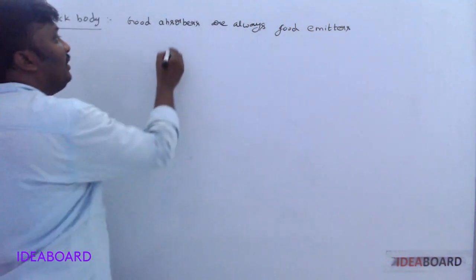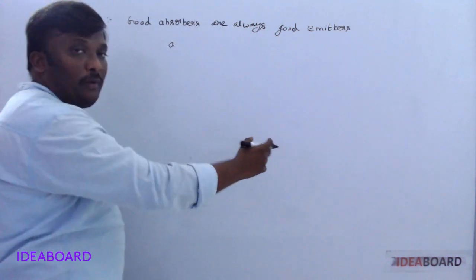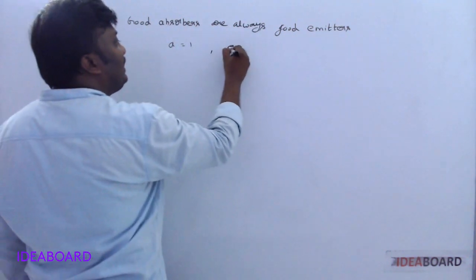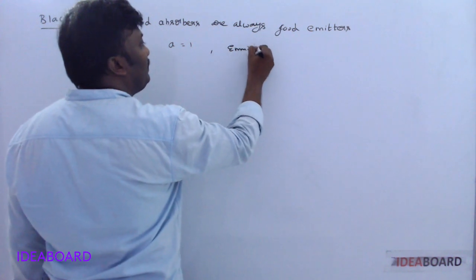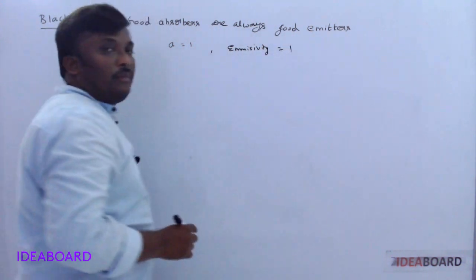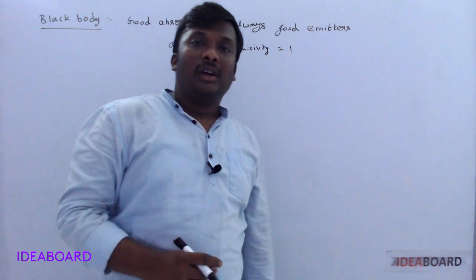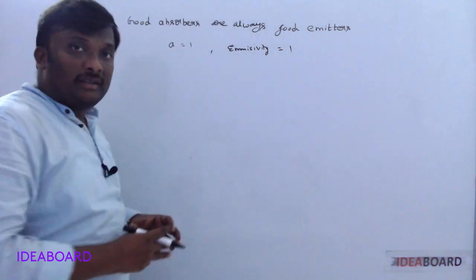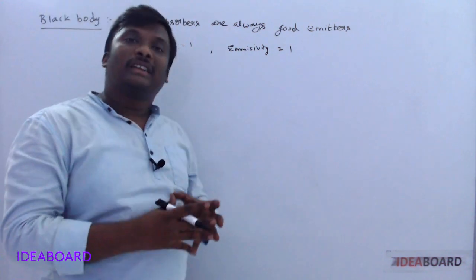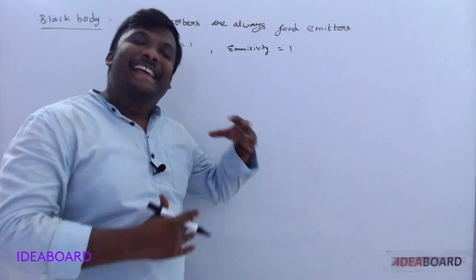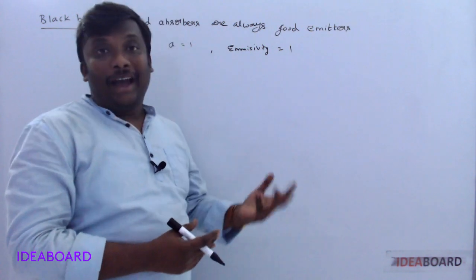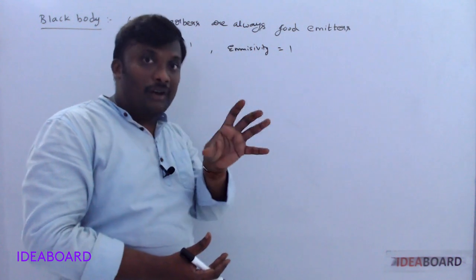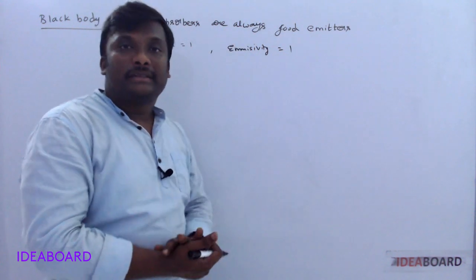For a perfect black body, the absorption coefficient a is equal to 1 and emissivity is also equal to 1. In nature there is no perfect black body, but lamp black and platinum black are the nearest black bodies. And don't think a black body is always black in color. It can be different colors, maybe red, maybe white, depending on the temperature.